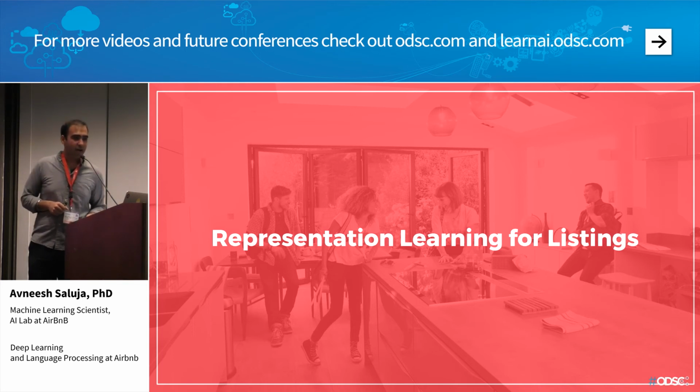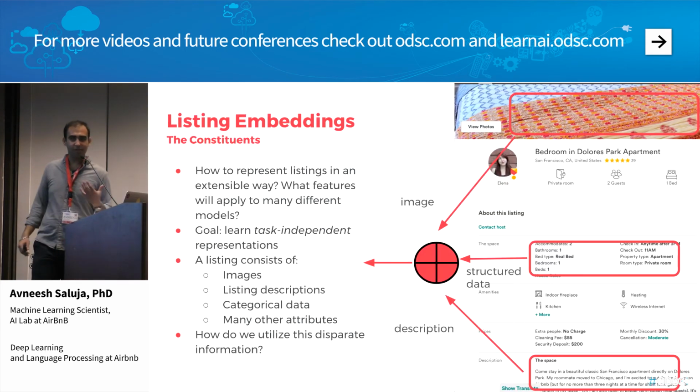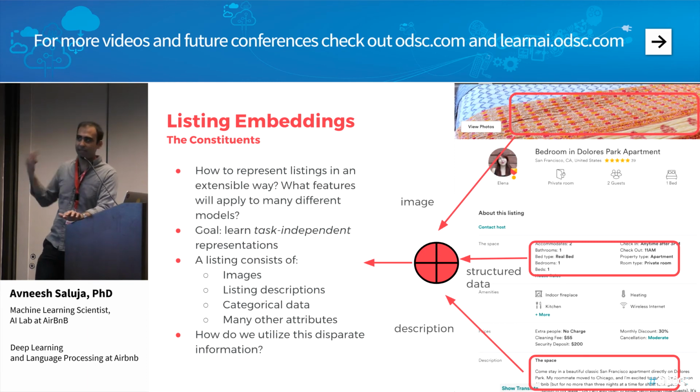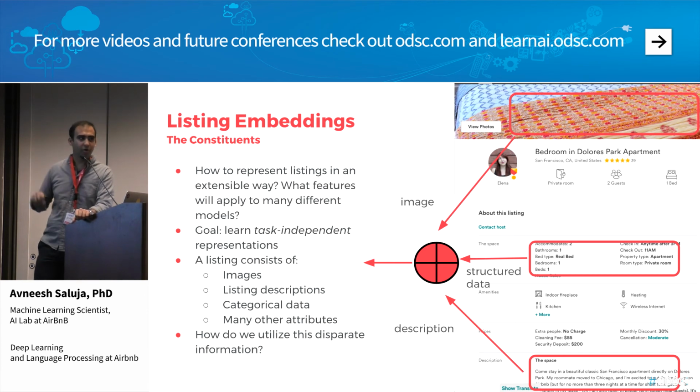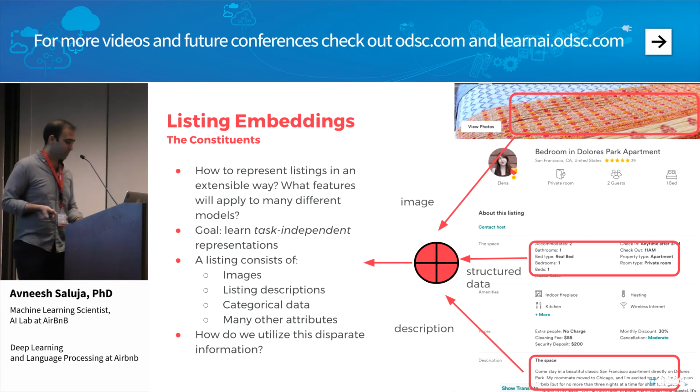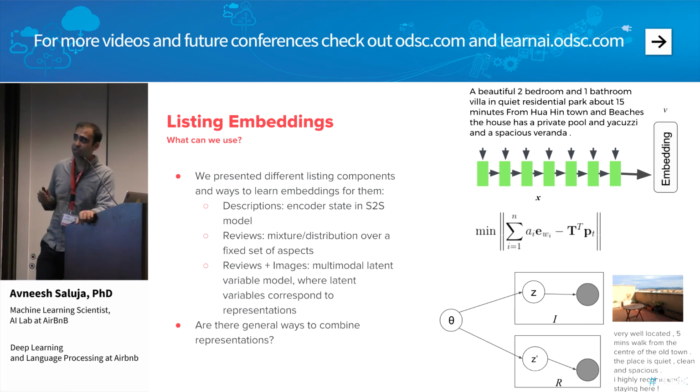All right, so I'm going to quickly wrap up with this concept that I've been constantly referring to throughout the talk. All of the stuff that I spoke about really builds towards the idea of learning a listing embedding. The idea is how exactly can we represent these listings in some kind of extensible way so that we can plug them into a variety of models downstream, all sorts of different models that we use at Airbnb. As I mentioned, we have images, descriptions, structured attributes, and reviews. So how exactly do we utilize all of this disparate information?